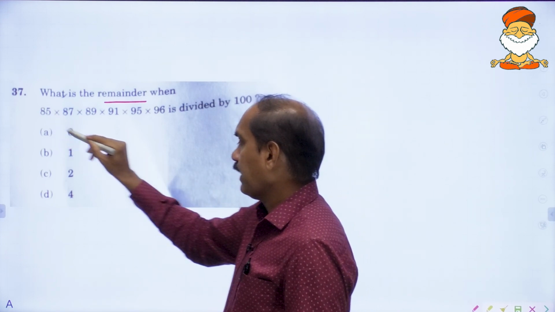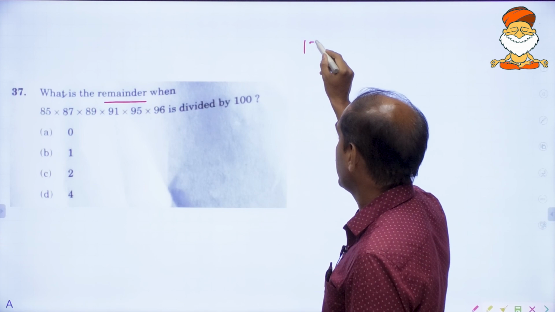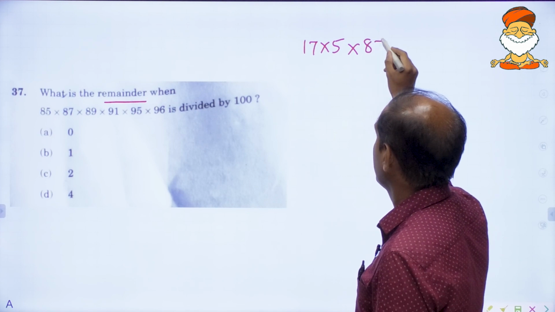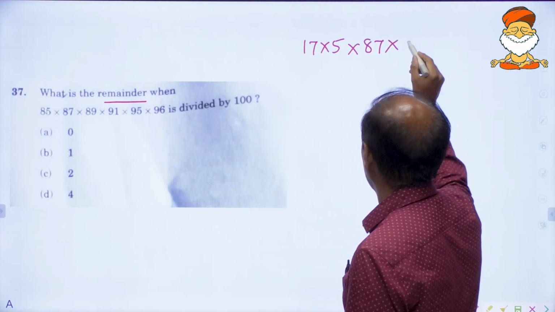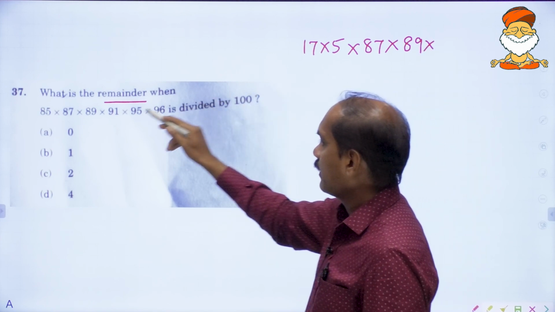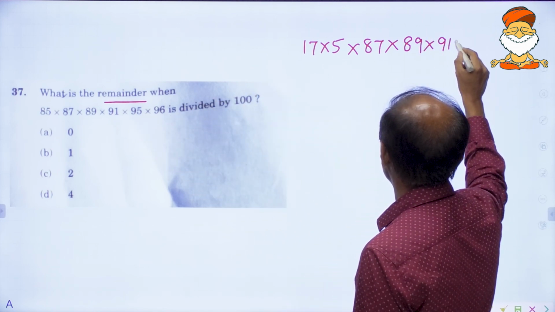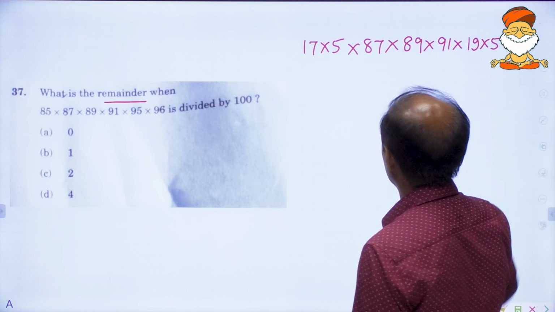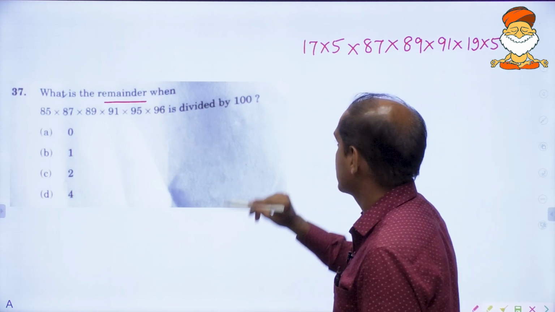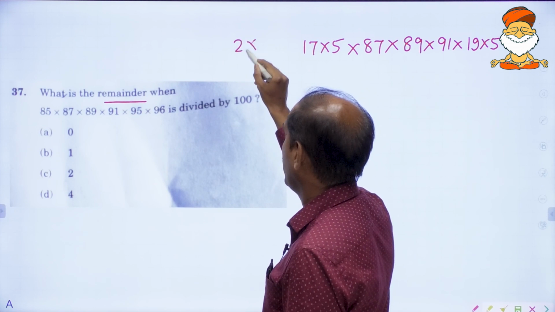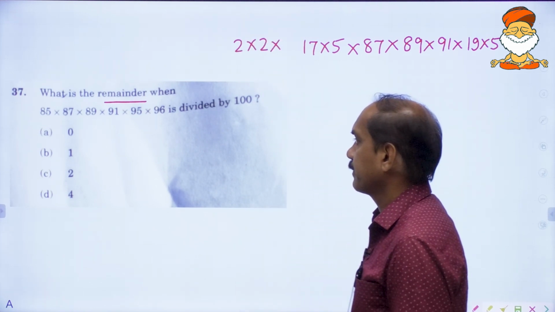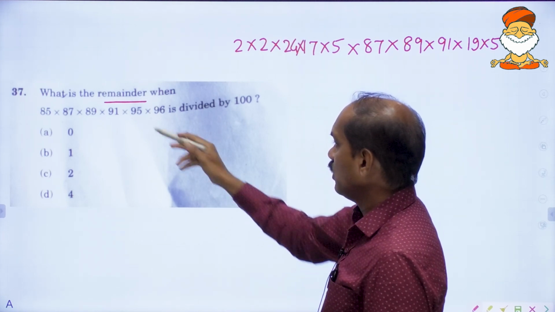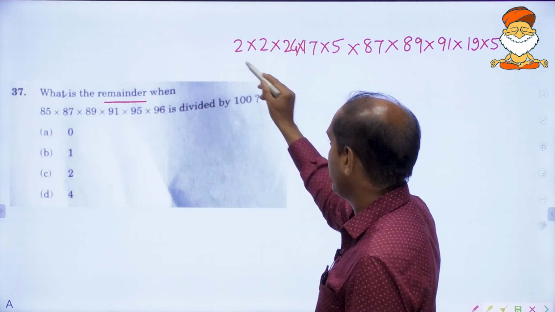Now 85, I will write this as 17 into 5. 17 5s are 85, into 87, into 89, into 91. 95 can be written like this, 19 into 5. And then 96, I will write it like this: 2 into 2 into how much? 24? Yes. All this is there in the numerator, divided by 100.